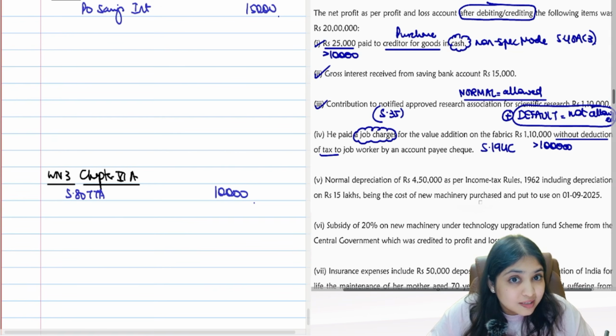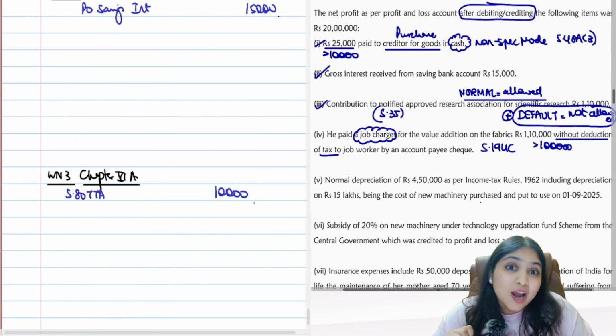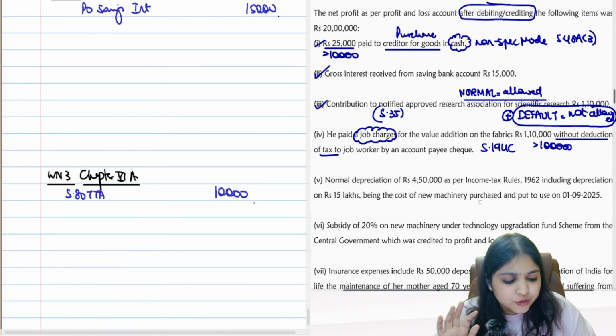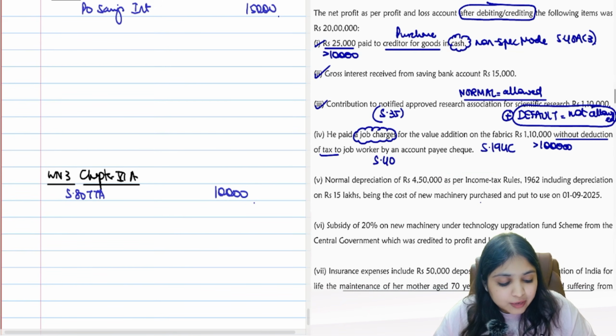But did your assessee deduct tax? Assessee did not deduct tax. So if you were making payment to a non-resident, then how much will you disallow? Then 100% you will disallow. But does the question say we are making payment to a non-resident over here? No. So therefore I will assume payment is to a resident. Therefore I will apply 40(a)(ia). In 40(a)(ia), how much will I disallow? Only 30% of the expense I will disallow.